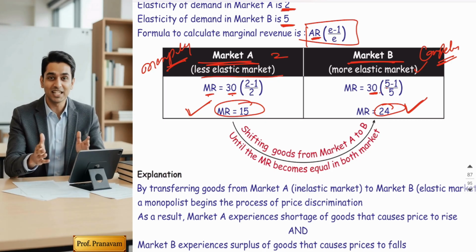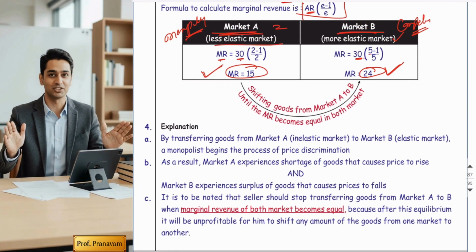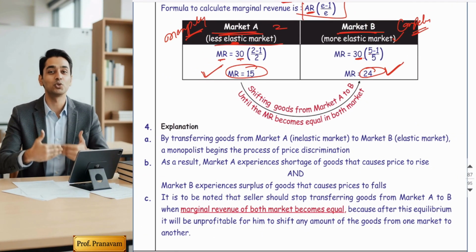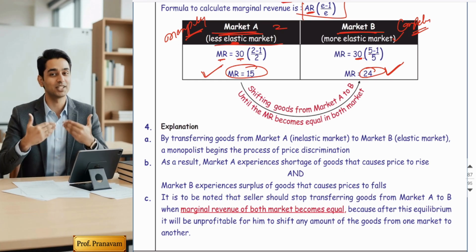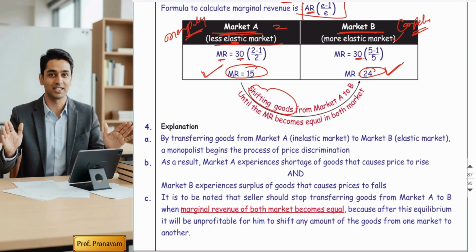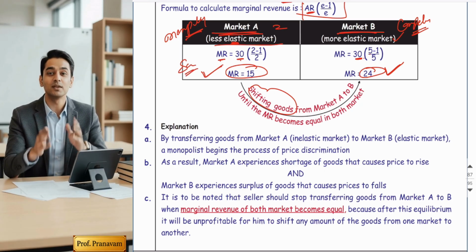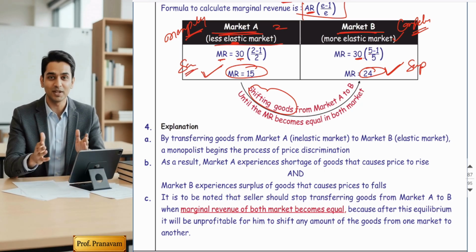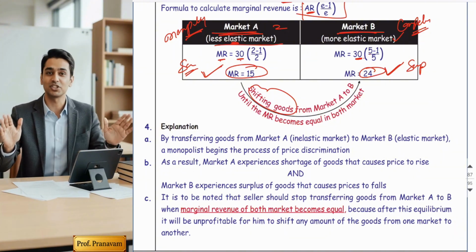Yes. So let's now understand the process. The monopolist, in the less elastic market, because he is enjoying monopoly and customers are loyal, will shift some goods from market A to B, creating scarcity in market A and creating surplus in market B. That's why we studied one condition: there should be complete control over supply.